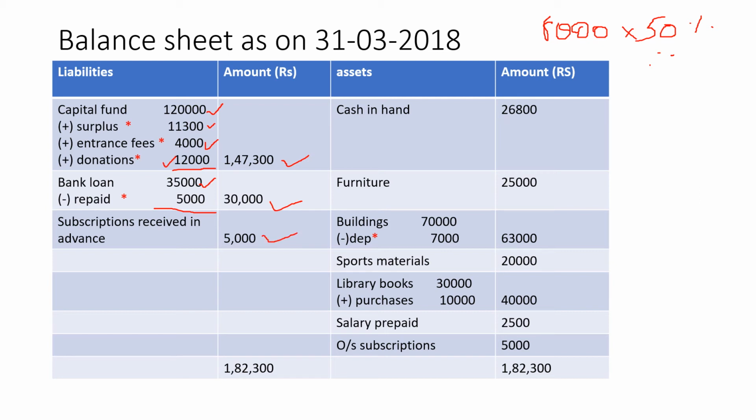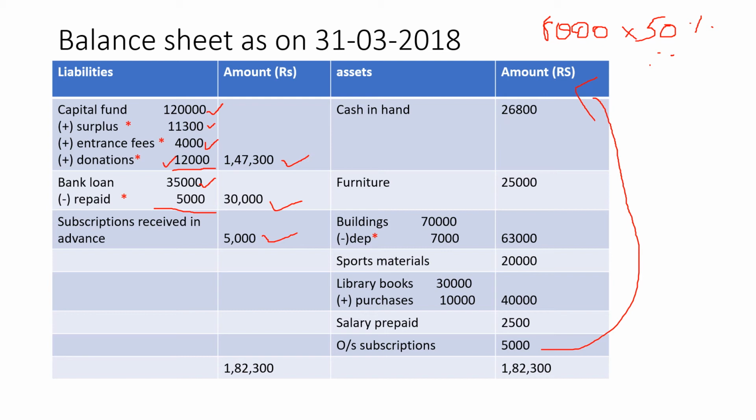In the asset side, firstly, if you have any outstanding subscriptions or any current year's income to be received, you will record it. ಇಲ್ಲಿ outstanding subscriptions ಯಾವ್ದೇ ಕಾಣ್ತಾ ಇಲ್ಲ adjustment ಅಲ್ಲಿ. Outstanding subscription 5,000 it is given in the adjustment. So this you can write it here before the cash, before writing the cash.